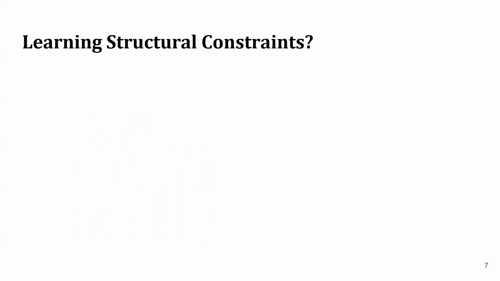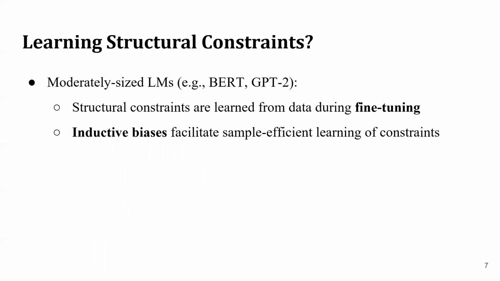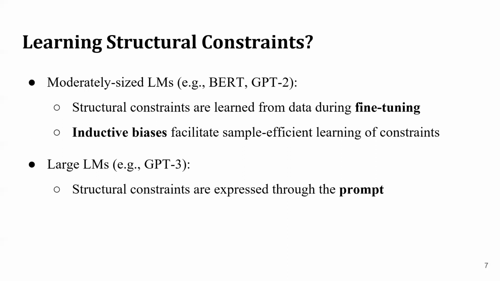So how are structural constraints generally learned? With moderately sized language models, such as BERT, we can learn the structural constraints during fine-tuning. Inductive biases in the model architecture or in the problem formulation can facilitate sample-efficient learning of these structural constraints. With large language models, the dominant approach for expressing the structural constraints is through the prompt. We can express the domain ontology or the dialogue policy through natural language instructions or few-shot examples in the prompt. However, with complex structural constraints, especially things like the dialogue policy, it is difficult to effectively convey the constraints in natural language and in the fixed length of the prompt.